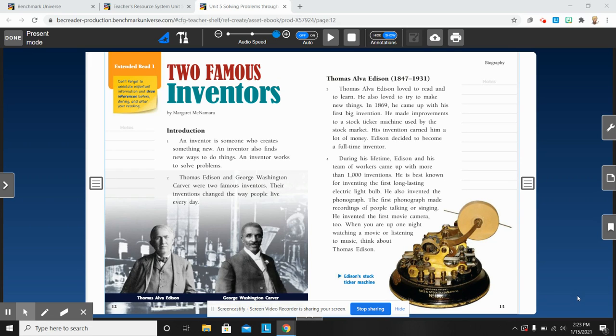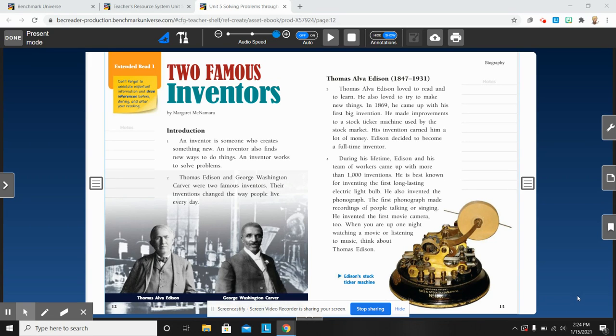Remember that last week we talked about drawing inferences, and we read the story A Woman with a Vision. Remember that when we draw inferences, we are using information that the author gives us to figure out details or ideas that the author does not directly tell you.